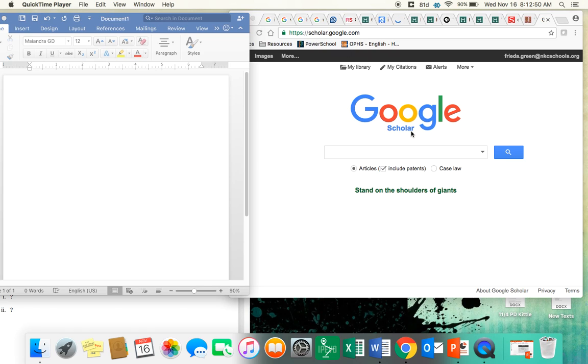In this case, I have Google Scholar. Google Scholar is a great source to use. It pulls up only online scholarly journals. Some things will be easier, some things will be more difficult. Some of you might just end up using regular Google, and that is also fine. But this is a good starting place if you don't know where to begin.